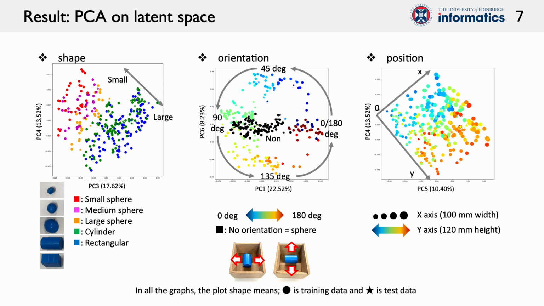Observing the PC3 and 4 space, object shapes are ordered according to the size of the objects, and on PC1 and 6, the representation of orientation demonstrates degrees in a circular manner, and PC4 and 5 expresses the X and Y positions in the box. In conclusion, the latent space effectively distributes and represents geometric and spatial information of the objects, which can potentially provide valuable support for the second phase learning.